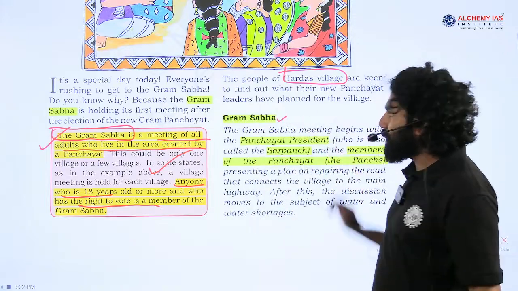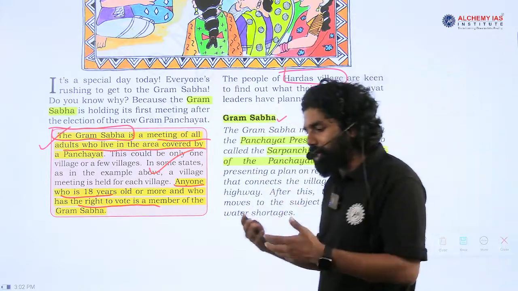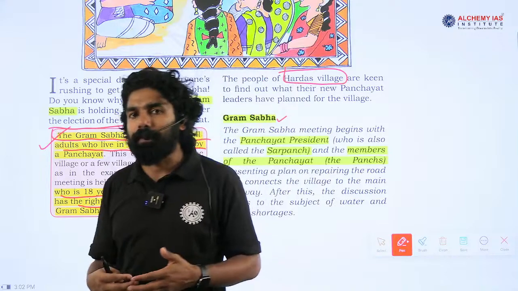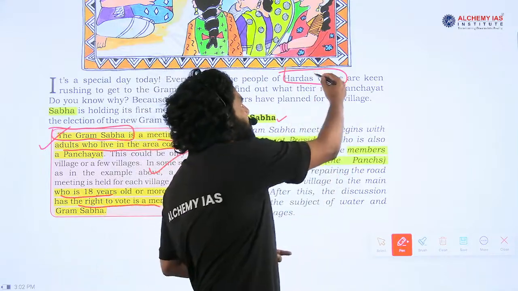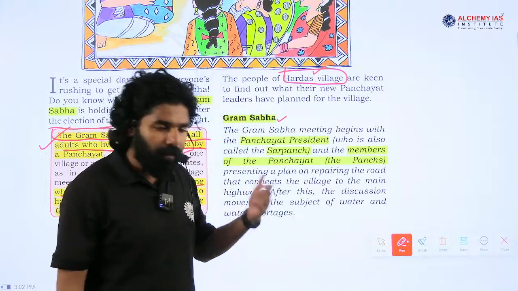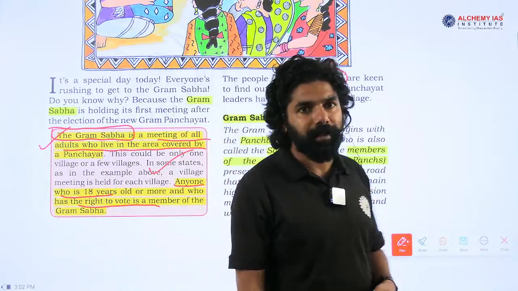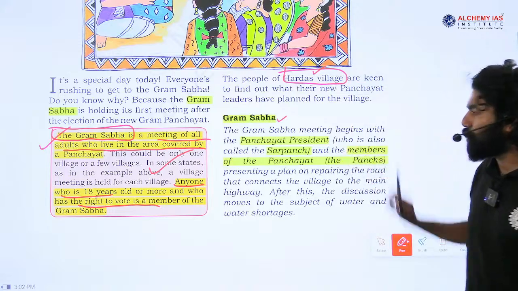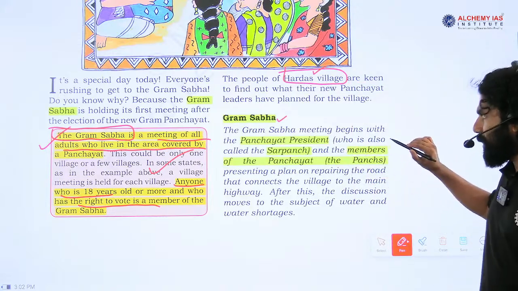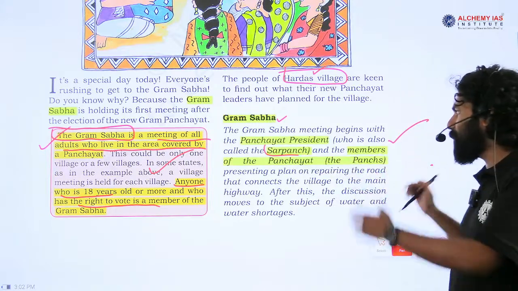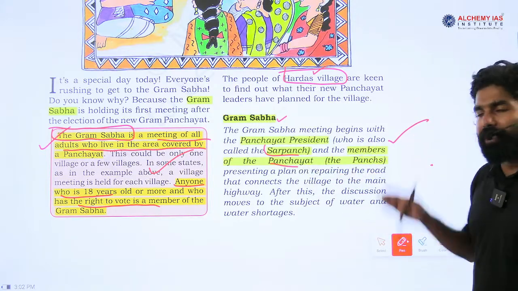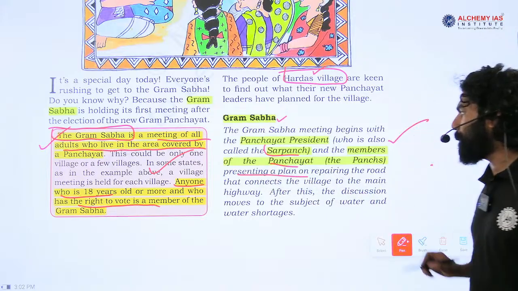Then it starts a detailed explanation of how this Gram Sabha will function, by giving an example of a particular village, here given as Hardras village, which has called a meeting. In this meeting, as you can see in this paragraph, the president of the Panchayat, also called the Sarpanch, and the members of this Panchayat are present and they are presenting a plan.